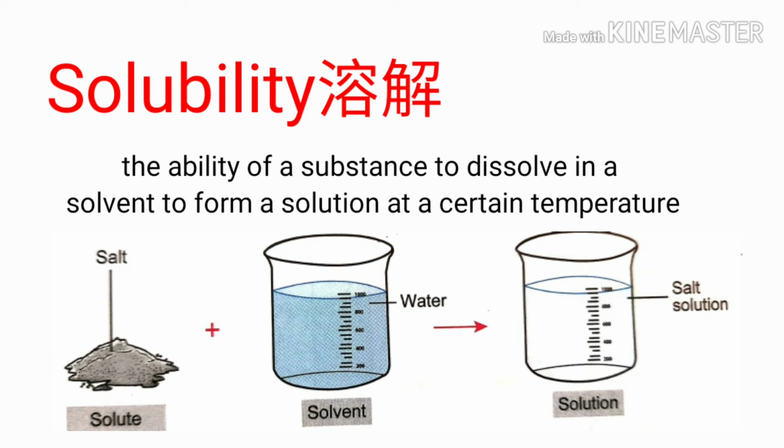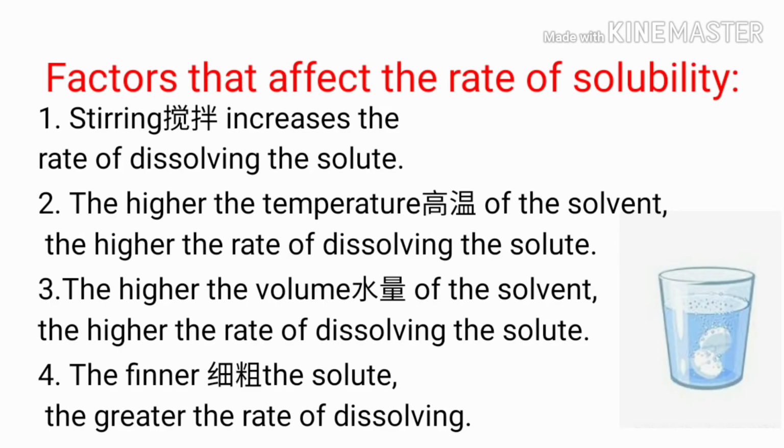Solubility 溶解，the ability of a substance to dissolve in a solvent to form a solution at a certain temperature。所以盐呢是 solute，水呢是 solvent，掺起来的话就变成 solution，就是一个 salt solution。Factors that affect the rate of solubility 有4个因素影响它的溶解的快慢。比如说 stirring，你 stir